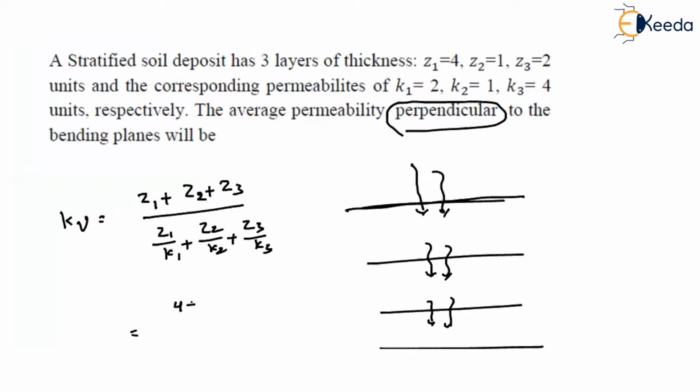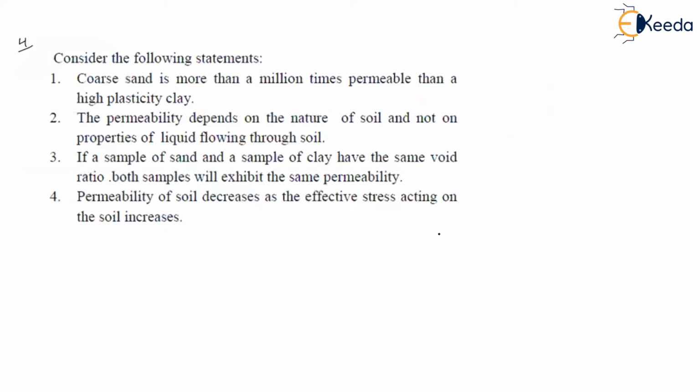Now, what is Z1, Z2? Z1 is 4, plus 1, plus 2, divided by 4 by K1 which is 2, Z2 by K2 is 1 by 1, plus Z3 is 2 by K3 which is 4. So how much will we get? 4 plus 1 plus 2 is 7, divided by 4 by 2 is 2, plus 1 is 3, plus 0.5 is 3.5. So what is the final answer? The final answer will be 2. As they haven't mentioned any units, let us not bother about it. Okay. Move on to the next question.